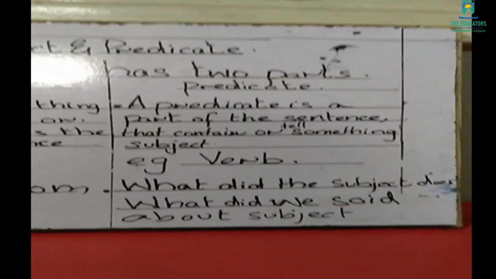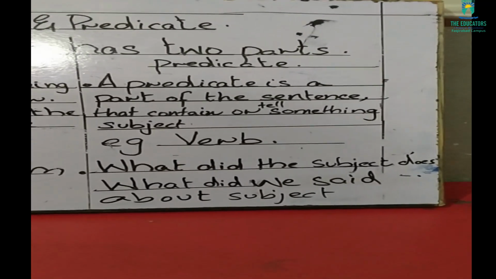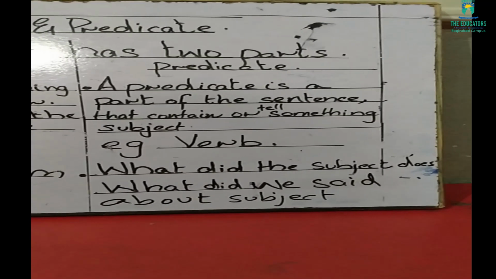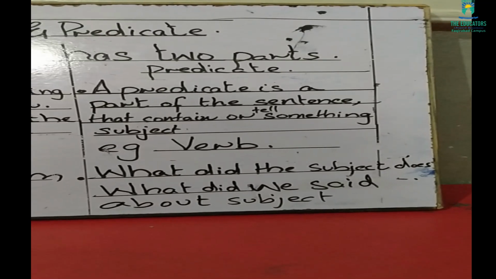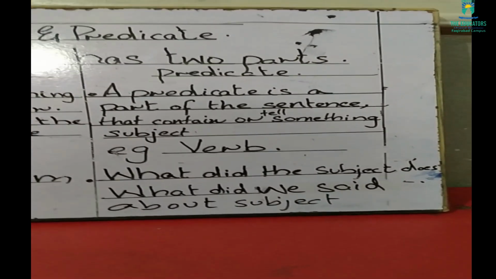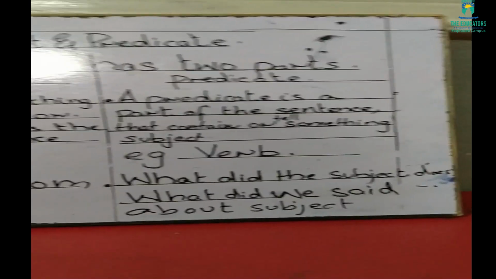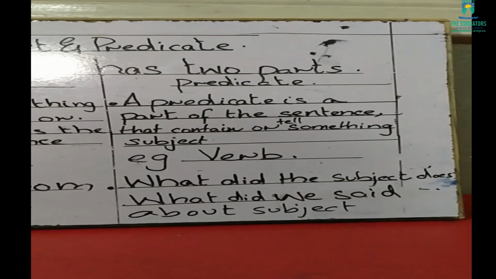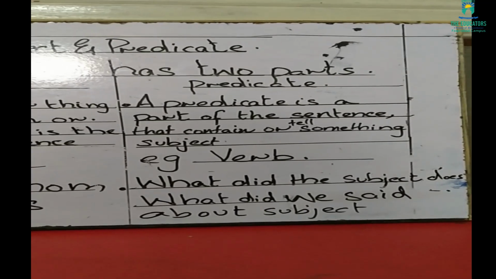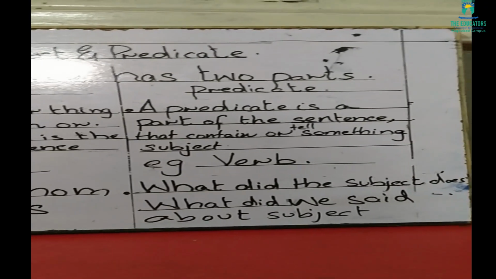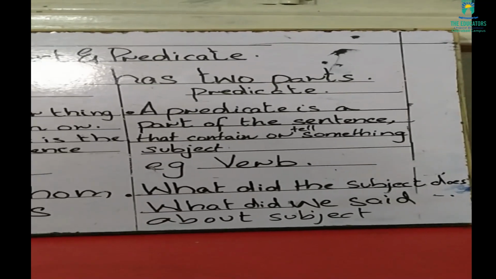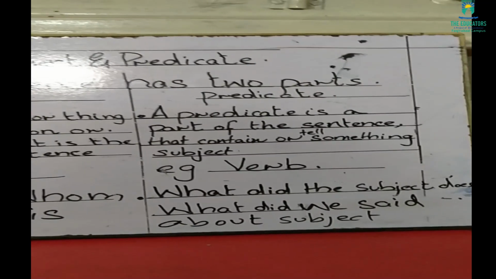A verb comes in the category of predicate. Like what the subject is doing, what that person is doing, what that animal is doing, and what we said about the subject. All these things are the predicate.